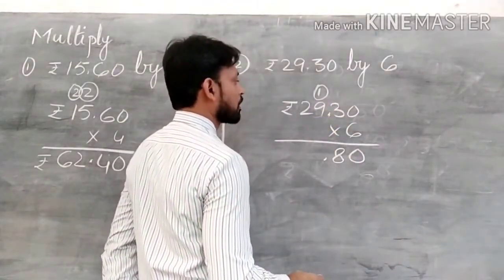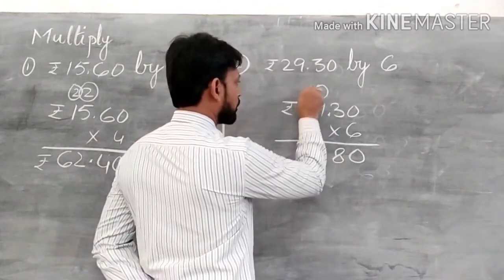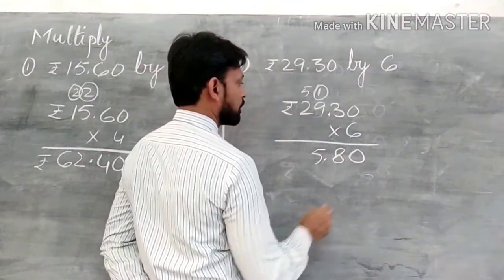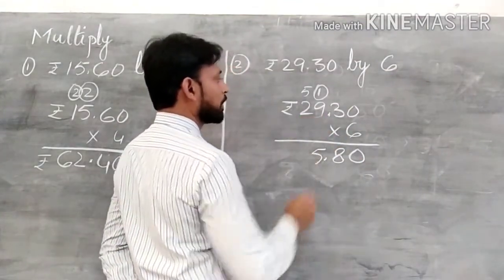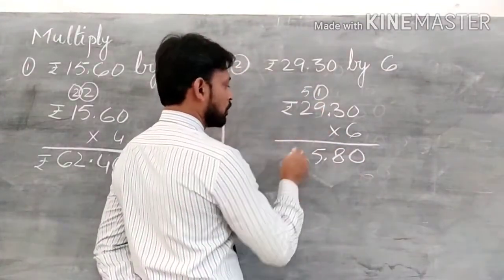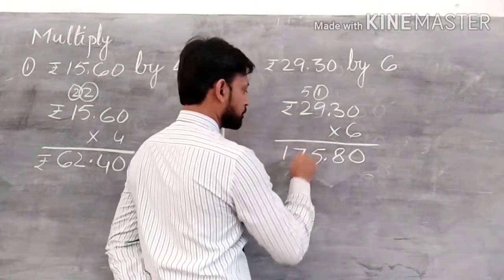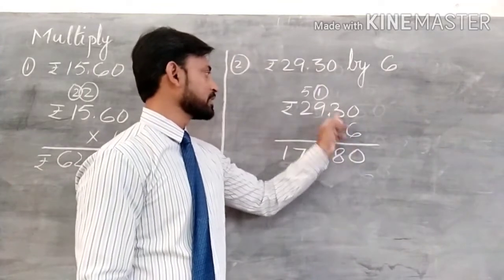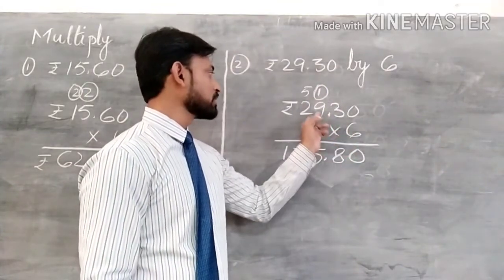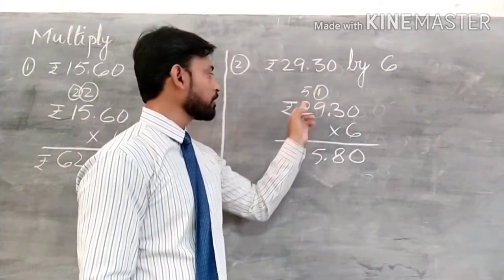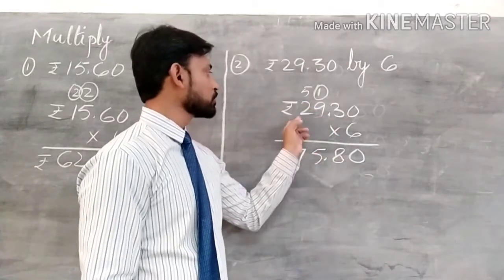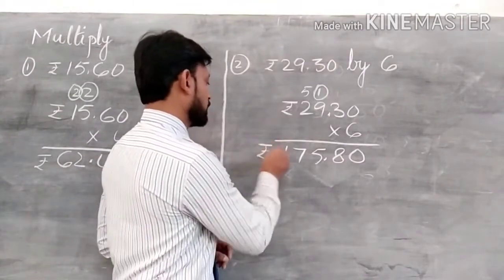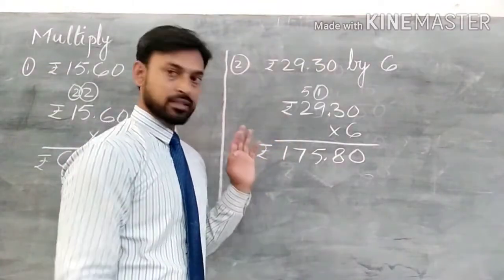So 6 9s are 54, 55, 5 and 5, 55. Now 6 2s are 12, 12 plus 5 is 17. Once again check. 6 zeros are 0, 6 3s are 18, 1 8, 6 9s are 54, 55, 5 5, 6 2s are 12, 12 plus 5 is 17. Put the rupee sign. Is that clear?